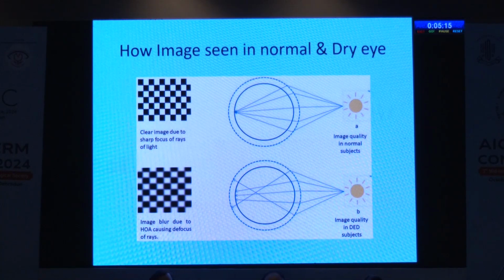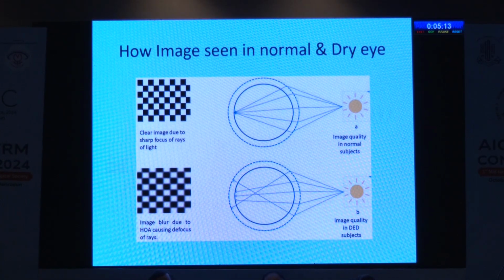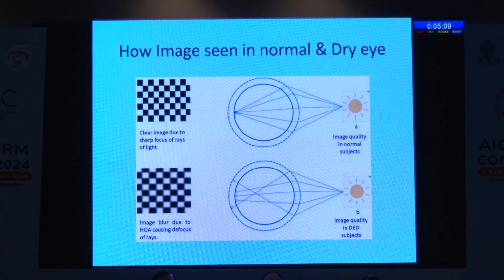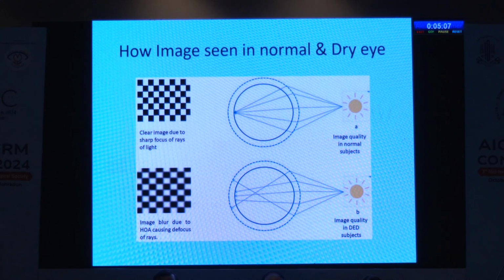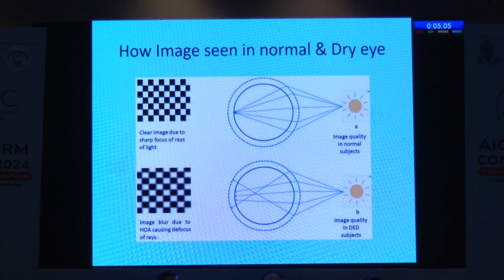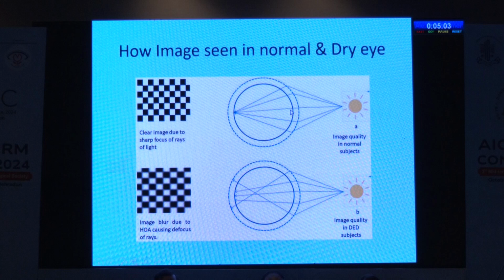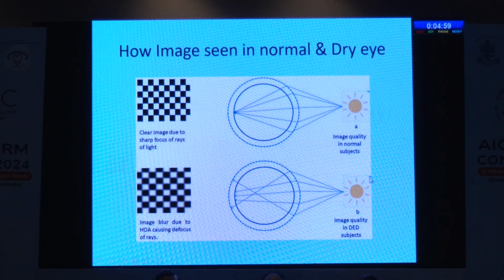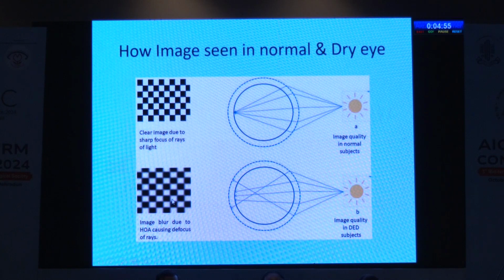So how the image is seen in normal and dry eye, we must know, and we must ask and question the patient also, so that he can say and we can also diagnose. So in case of a perfect ocular surface, we will see a very crisp eye image. But in case of dry eye, the patient will see, but it is very hazy.